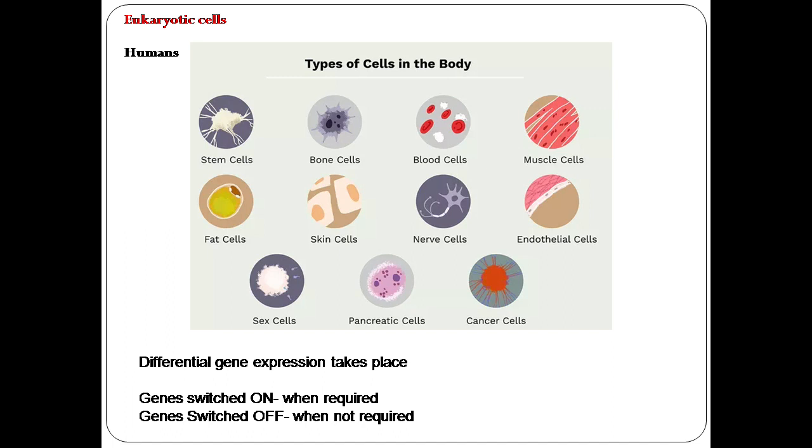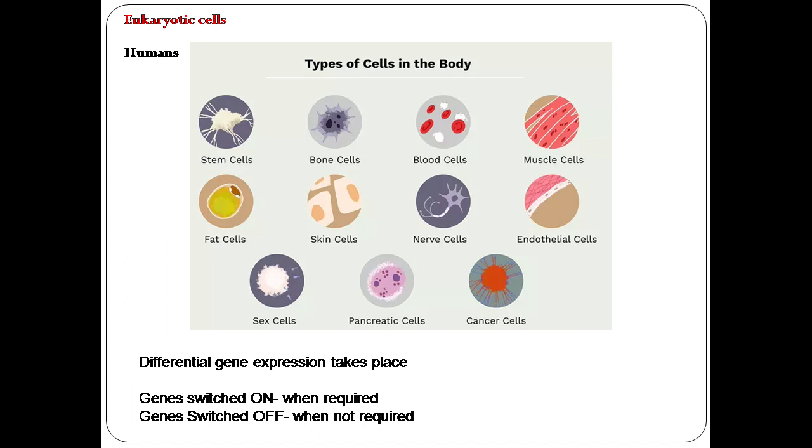These cells function differently and express a different set of genes, so we call it differential gene expression, which takes place in eukaryotic cells. Whenever the genes are necessary, they get switched on when required, and otherwise the genes get switched off whenever they are not required.